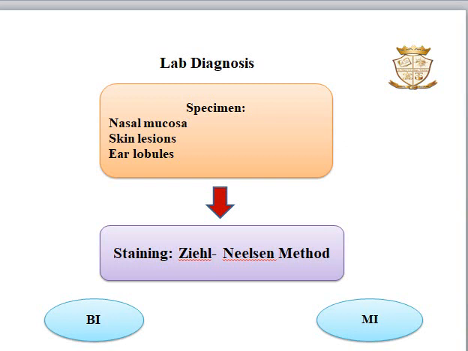Here we use 5% sulfuric acid for decolorization. The smears are graded based on the number of bacilli. And we calculate the bacteriological index or BI and the morphological index, which is expressed as MI. Bacteriological index is calculated by totaling the number of positives scored in all smears and dividing by the number of smears. Morphological index is expressed as the percentage of uniformly stained bacilli out of the total number of bacilli counted.